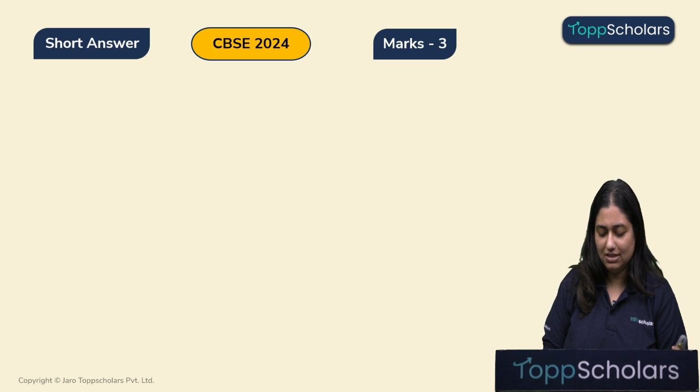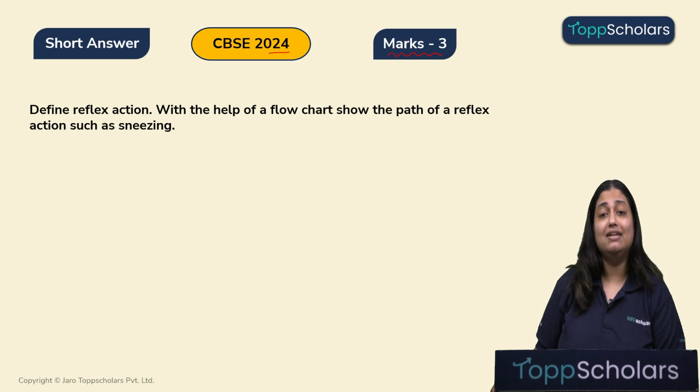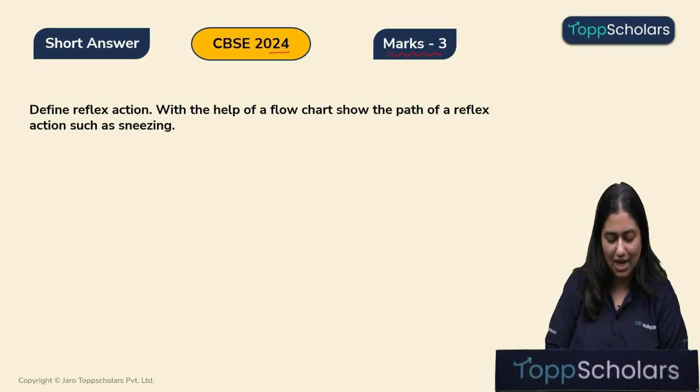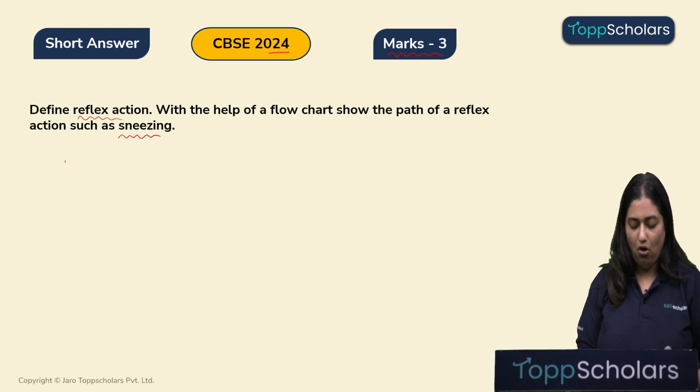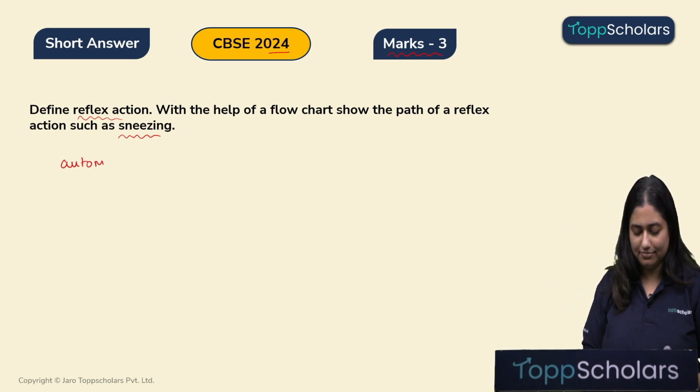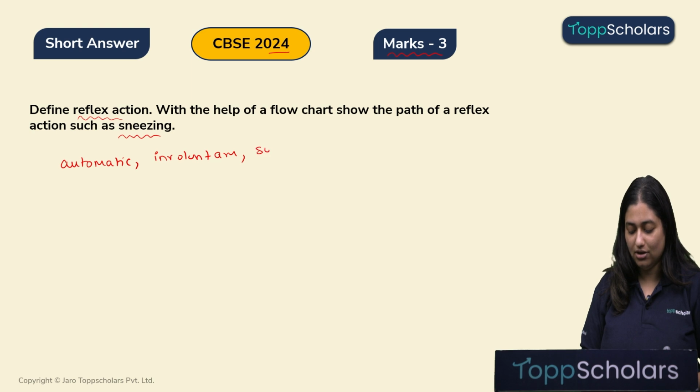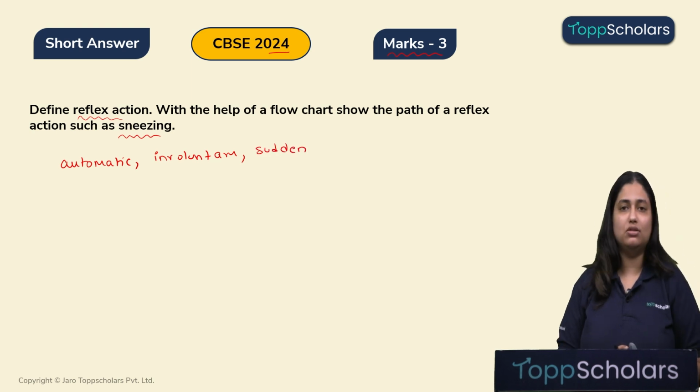Now we will solve a 3-marker question which was asked again in the year 24. Let's look at the question. Define reflex action and with the help of a flow chart, show the path of reflex action such as sneezing. So first let's understand what is a reflex action. Children, reflex action is an automatic, involuntary, sudden or quick movement to a stimulus.